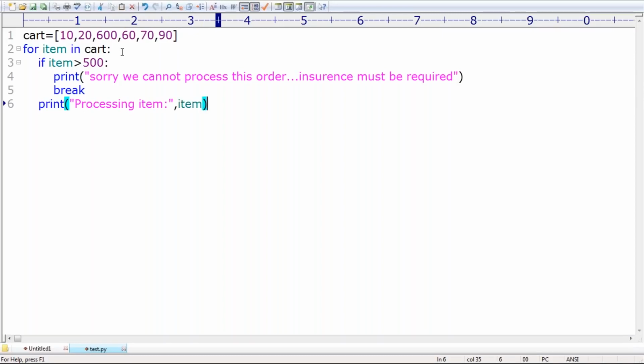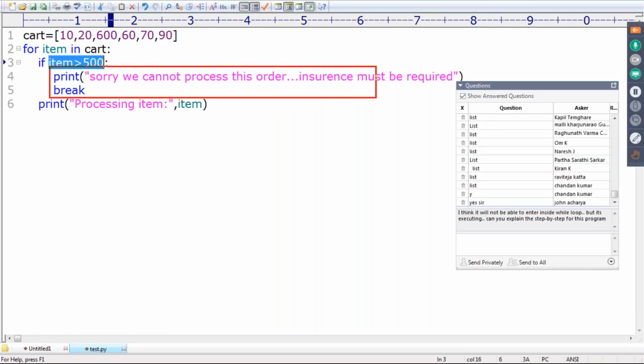Everyone can understand, right? How beautiful it is. Take 10. If item is not greater than 500, no problem, the if body is not going to execute because 10 is not greater than 500. Happily, processing item 10. Next 20, processing item 20. Next 600 came. Immediately the condition is satisfied: sorry, we can't place this order, insurance must be required. Immediately break and come out of the loop. That's all. The output is processing item 10, processing item 20, and then it stops immediately. It does not continue processing the remaining items.